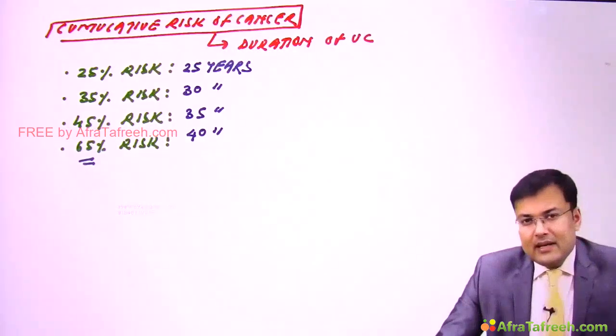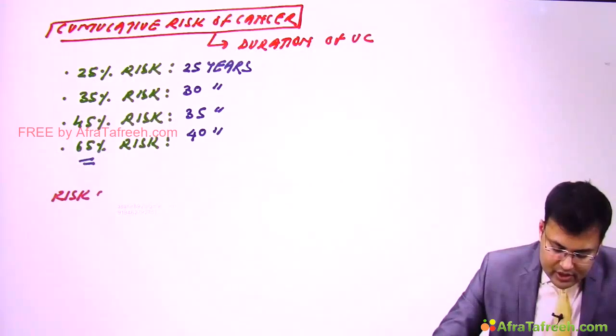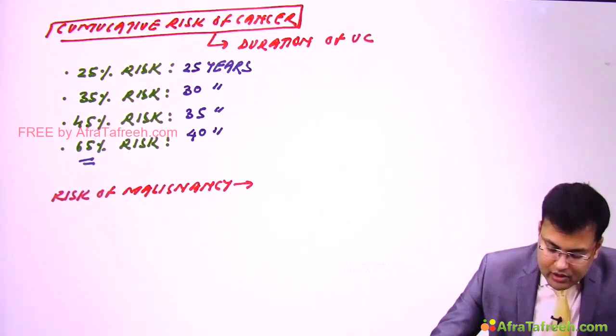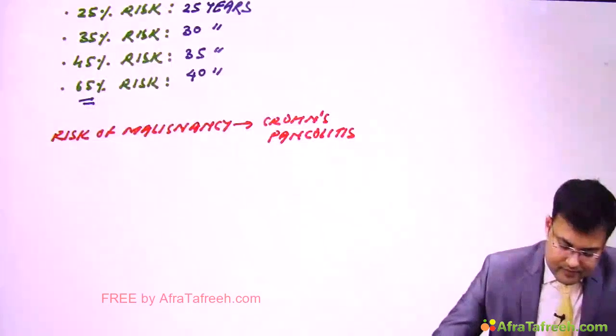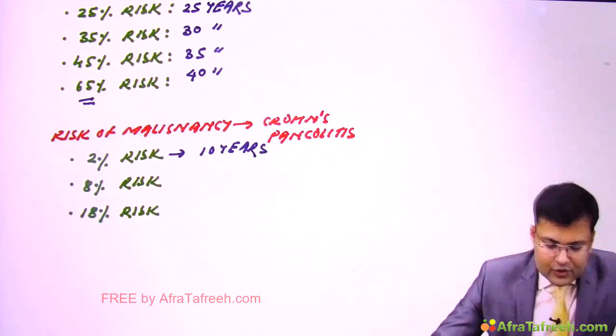Now see the risk of malignancy in Crohn's pancolitis also. Here also it depends on the duration. There is a 2% risk after 10 years of Crohn's pancolitis.